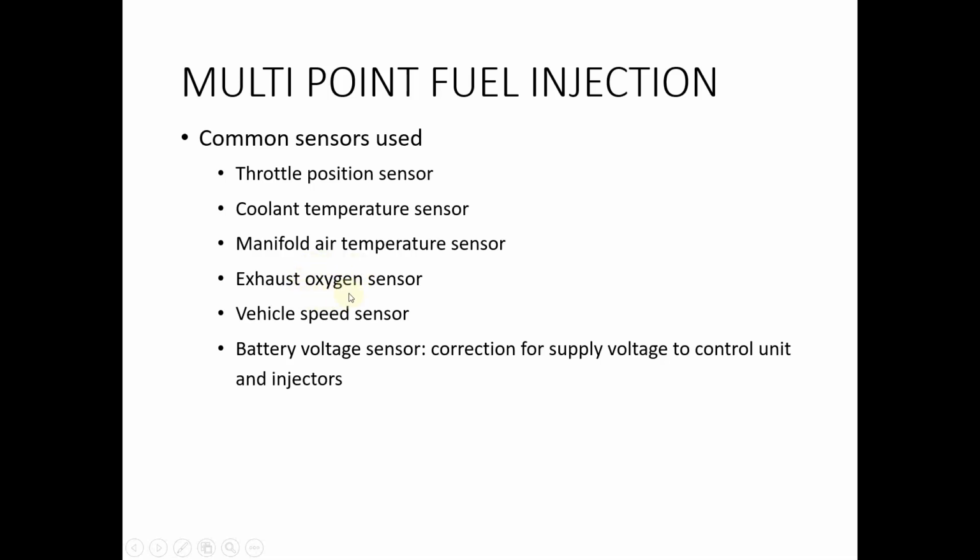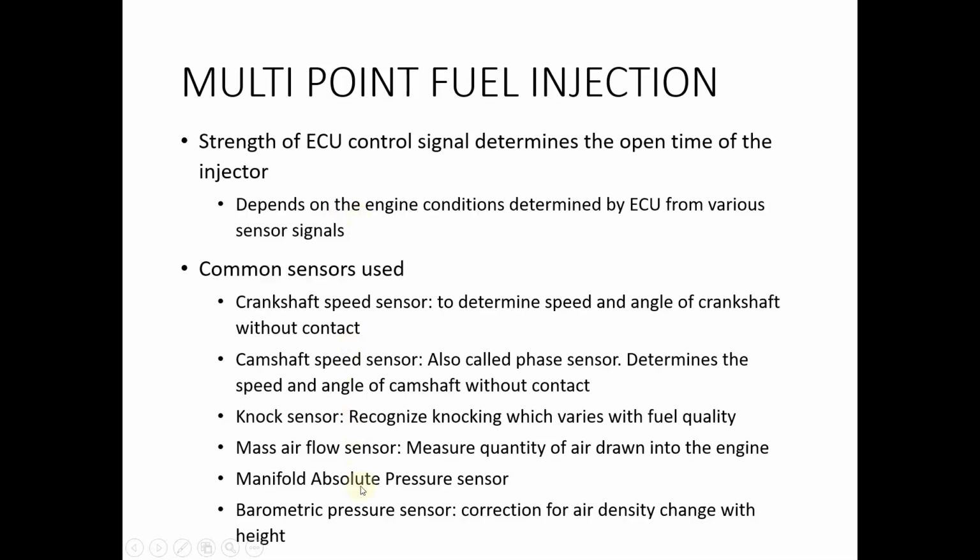So it will determine whether the air fuel mixture ratio required is correct or not, whether insufficient combustion is taking place or whether the combustion taking place is correct. Then what is the speed of the vehicle, that is collected by vehicle speed sensor. Then battery voltage sensor to determine whether sufficient supply voltage is available in the battery. So all these are the sensors that provide information to the electronic control unit or the ECU for the multi-point fuel injection to operate.